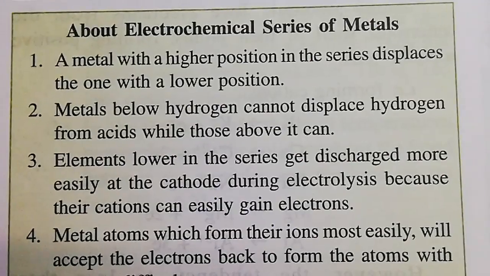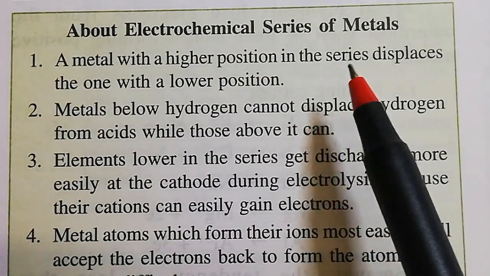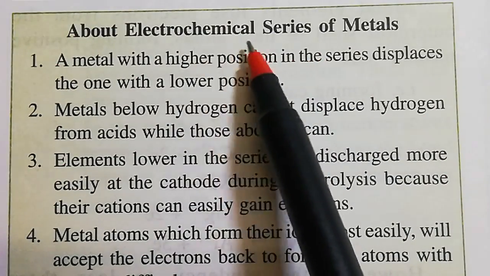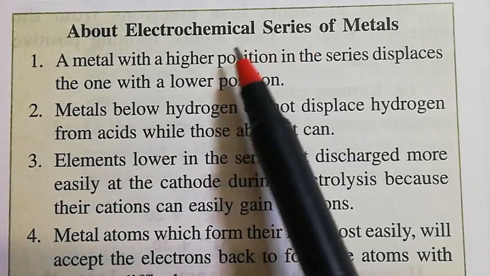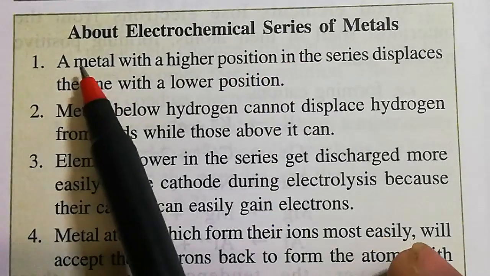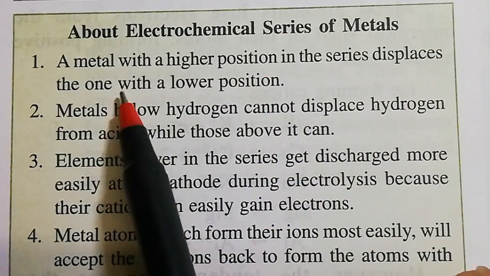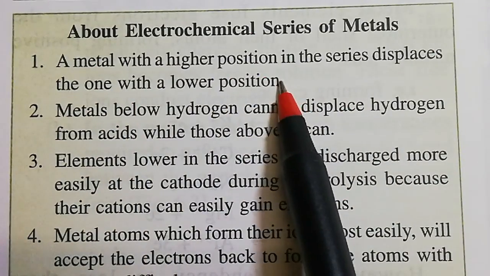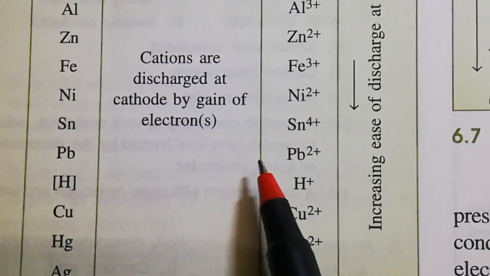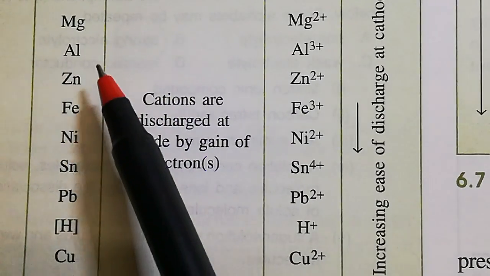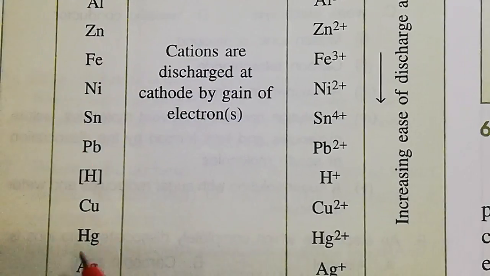Now I would like to discuss some important facts about the metals in this electrochemical series. Point number one: a metal with a higher position in the series displaces one with a lower position. That means zinc can displace copper, but the reverse is not true.